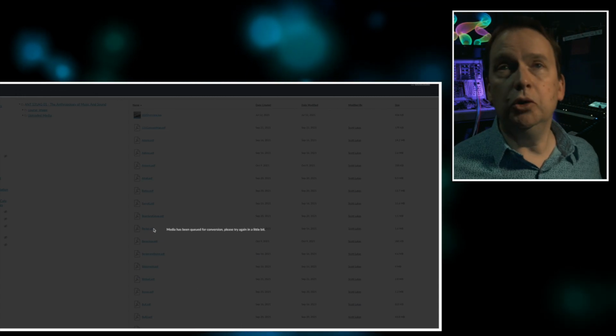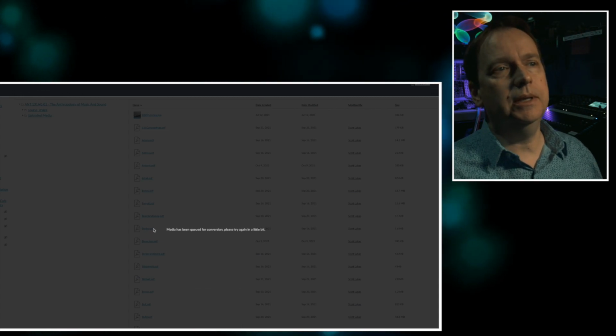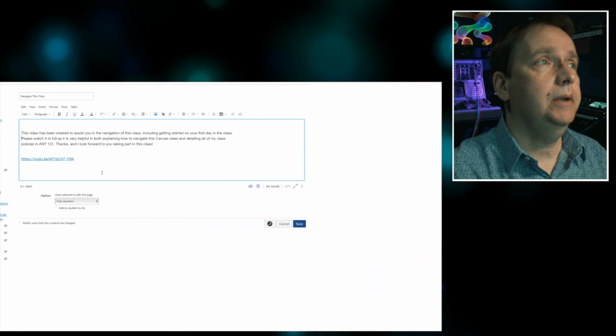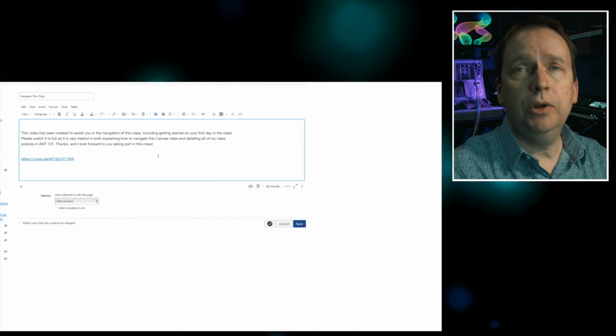And it's telling me it's queued for conversion. Okay, so actually this is another reason I would recommend that you use Canvas Studio, because I've noticed with Canvas Studio it's much quicker. And what I'm going to do here then is upload it into my class page. One thing you'll notice is a little different.